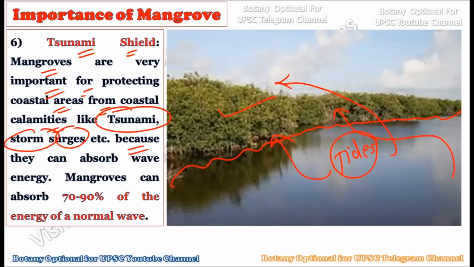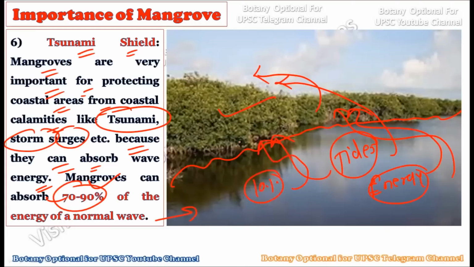Storm surges are there, and because they can absorb wave energy, whatever energy is present in the wave is absorbed by these mangrove forests. Hence, this wave energy does not reach the other parts where people are living, right? Actually, these mangroves can absorb 70 to 90% of the energy of a normal wave. So only 10% of the energy remains, and that is why it cannot reach the people by crossing this mangrove forest. So these mangrove forests act as a shield against calamities like tsunamis.